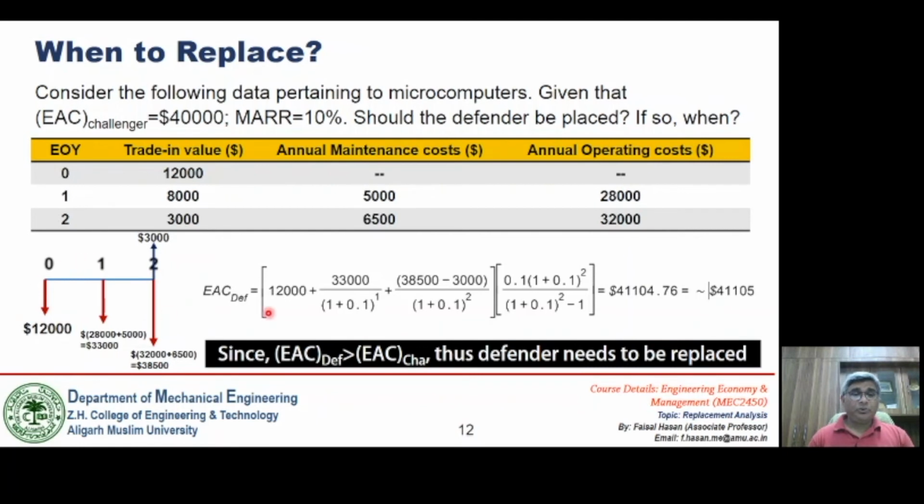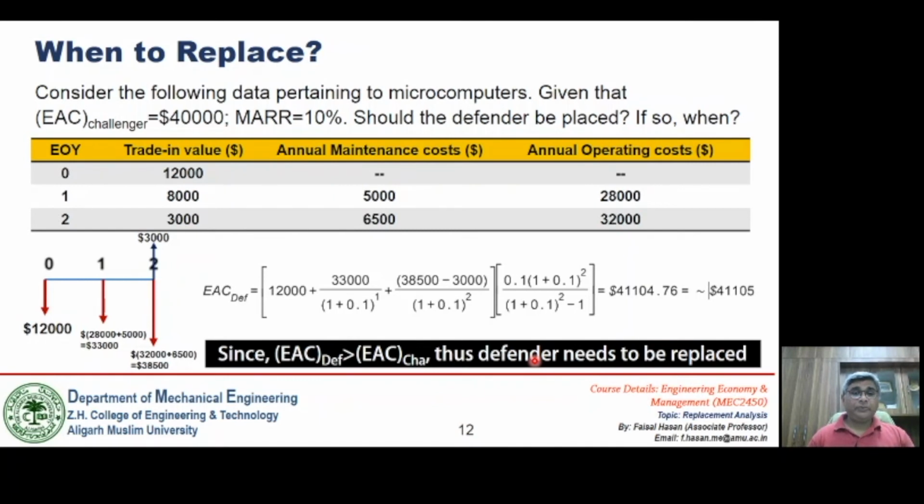So if I just compute the EAC of the Defender by using the appropriate relationships, we will see that this is coming out to be approximately $41,105. If we just see the Challenger, for the Challenger the EAC value is less as compared to that of the Defender. So that means the Defender needs to be replaced. So that is the first answer, that replacement is desirable.